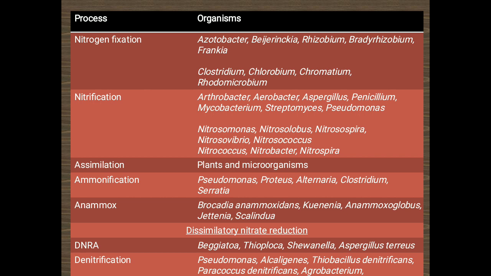So dissimilatory nitrate reduction is carried out by organisms such as Beggiatoa, Thioploca, Shewanella, etc., which convert nitrate into ammonium. And denitrification is a process where nitrate is being reduced to nitrogen. So we have nitrate being converted to nitrite, nitrite being converted into nitric oxide, then nitrous oxide, and finally dinitrogen. This is the process of denitrification. So these are the different steps of the nitrogen cycle.